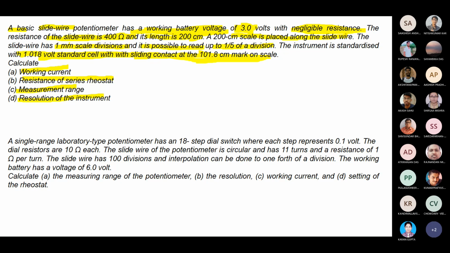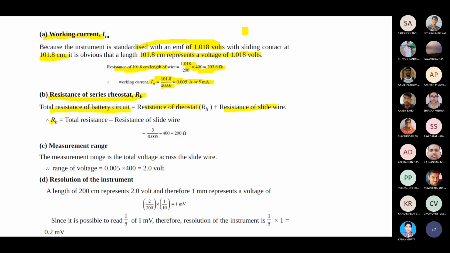3 volt divided by how much resistance? V by I equals R. I is 0.005. So it is 3 by 0.005 minus 400, where 400 is the resistance of the slide wire. So it is coming 200. What is the resistance of the rheostat? That is 200 ohm.